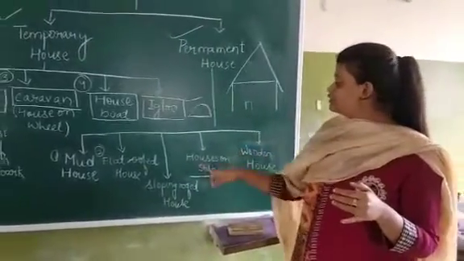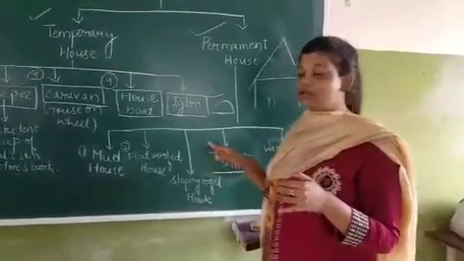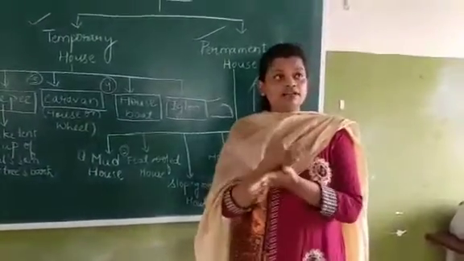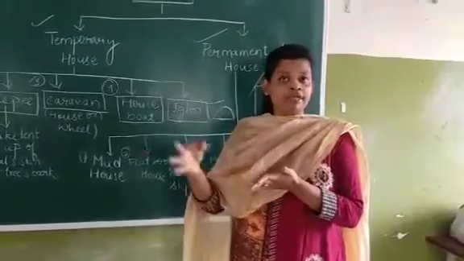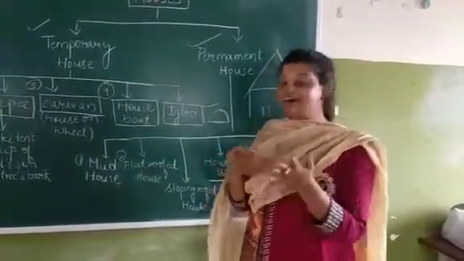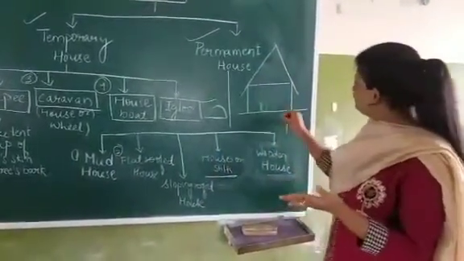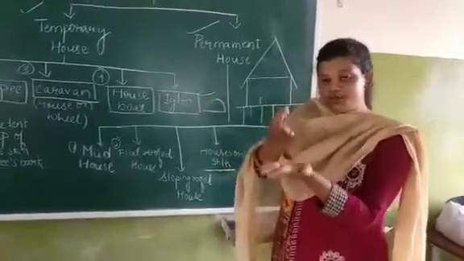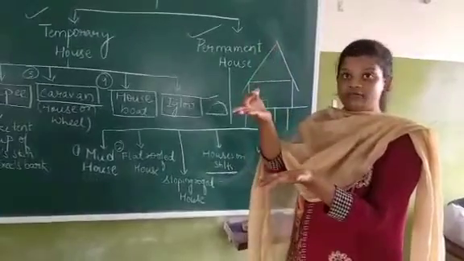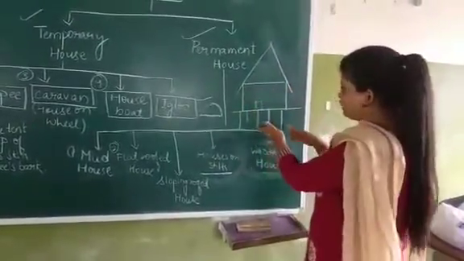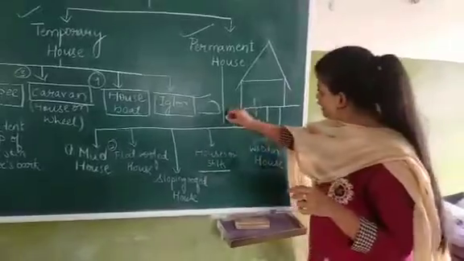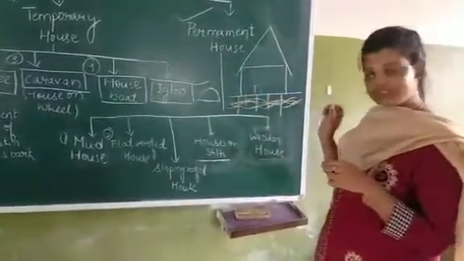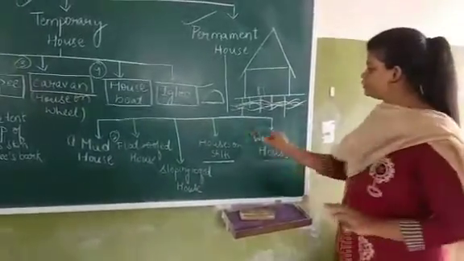Now next we have houses on stilts. Now what are stilts? The houses in flood or cyclone prone areas are built on very long wooden blocks, to raise them above the ground, right? So the houses are built on wooden blocks. Now the water flows from below. Understood? Now next we have wooden houses.